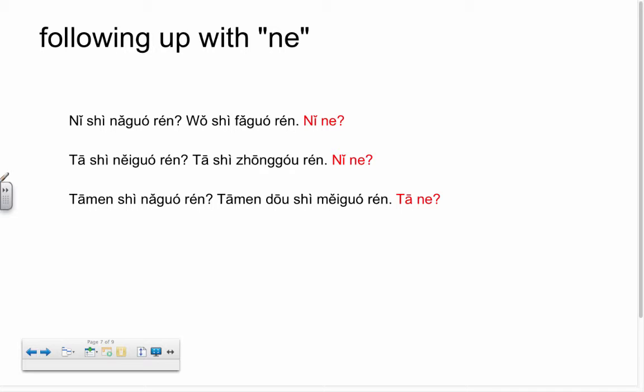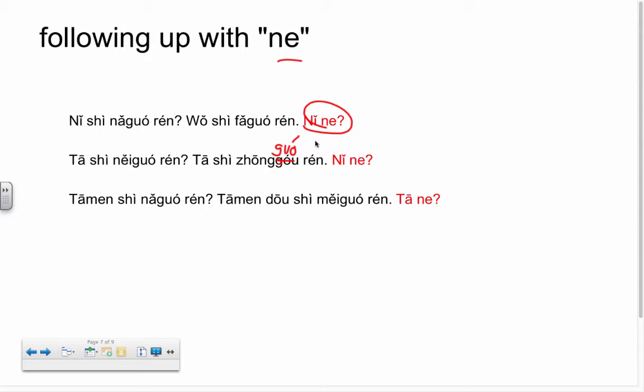And the last little thing I want you guys to think about is following up with ne. So we have these questions. These are the same questions we just did. 你是哪国人？我是法国人。他是哪国人？他是中国人。他们是哪国人？他们都是美国人。And remember, this is 国.